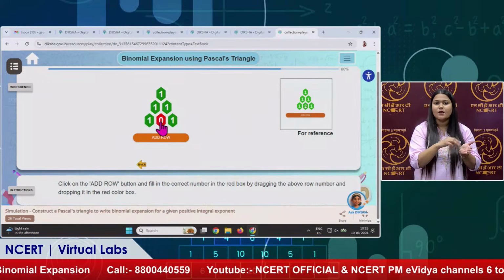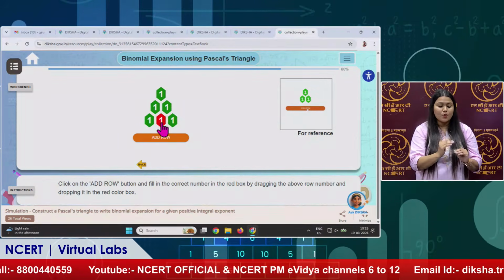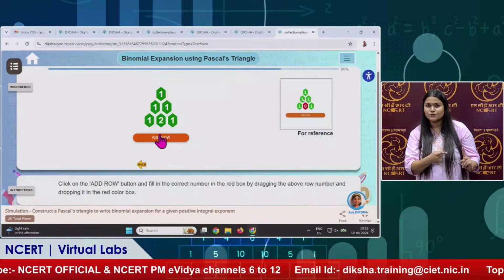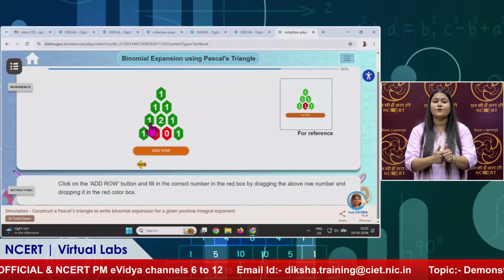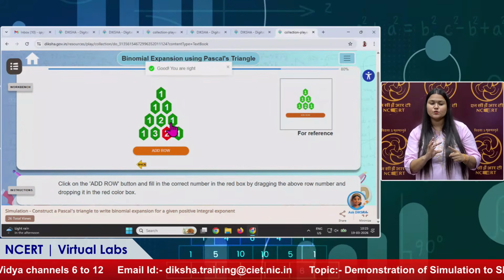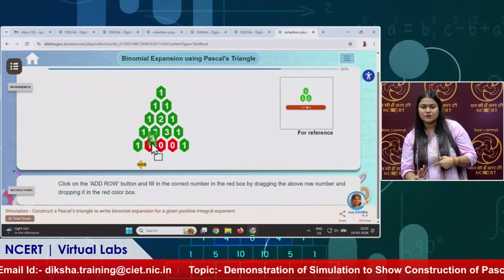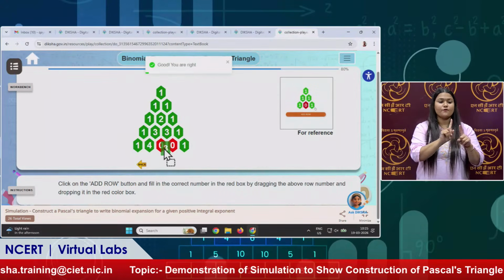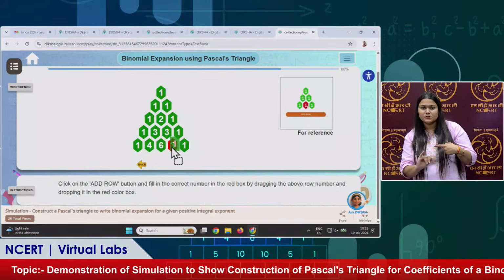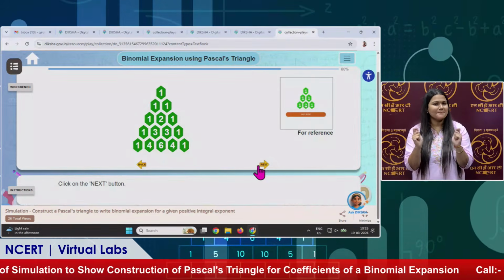As we know, we have to add the two numbers just above. That means 1 will come here and this one we will add, this is 2. So add one more: 1 and 2, that is 3; 2 plus 1, that is 3, again 3. Likewise 1 plus 3, that is 4; 3 plus 3, that is 6; 3 plus 1, that is 4. Congratulations, you have done it, you have understood it.